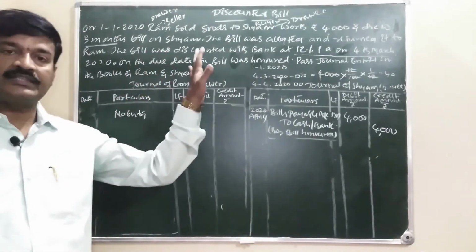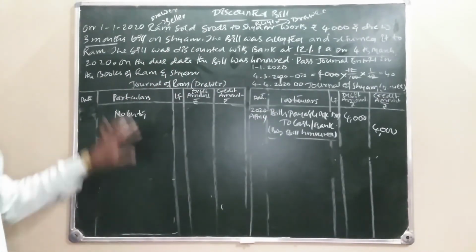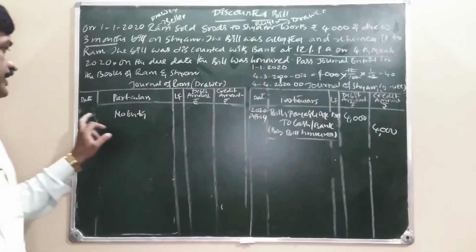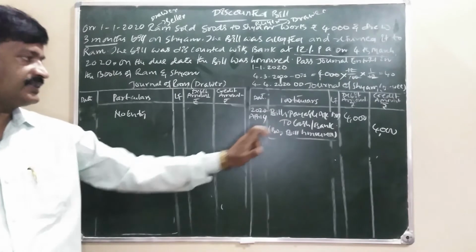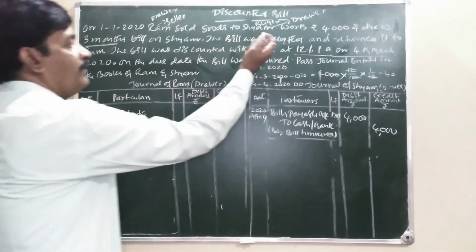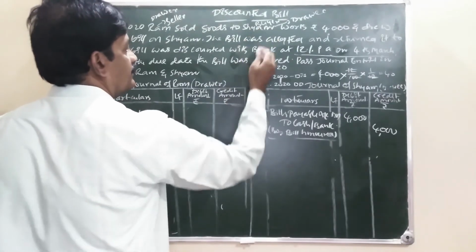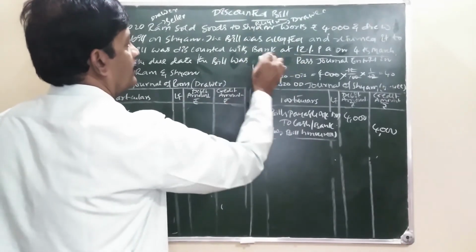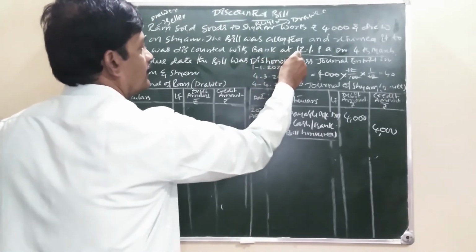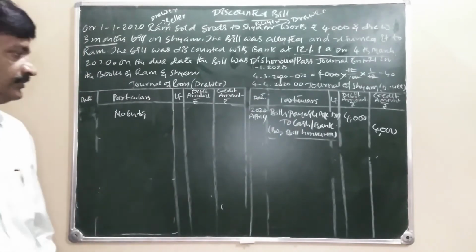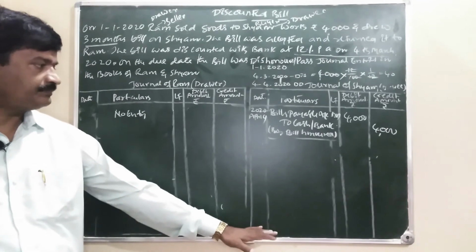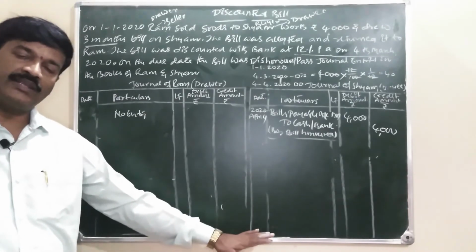Suppose in the same problem, if dishonor is there, the same entries will be passed, but this one is changing. We are changing this entry. Then, if the bill was dishonored, first entry is same, second entry is same, third entry discounting same.